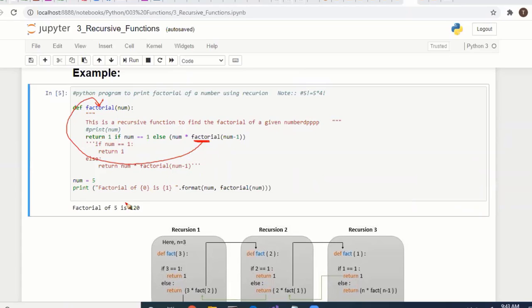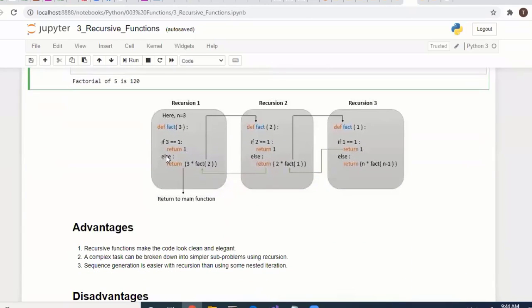Okay, till the end, right, it will reach. Okay, what is the end? This one is a condition: if num is equal to 1, that is a condition. If you see this diagram, you will understand easily.